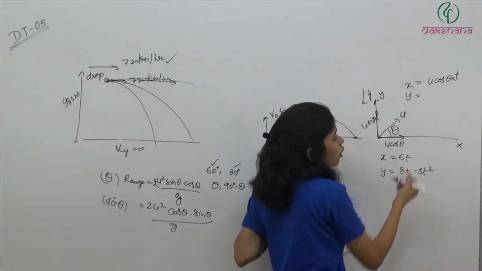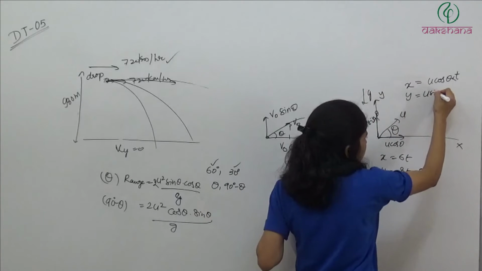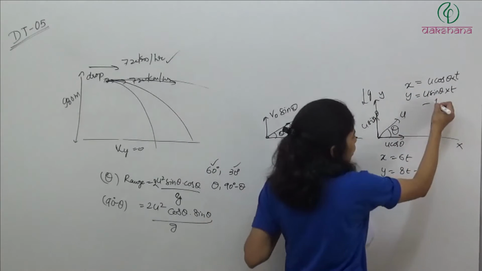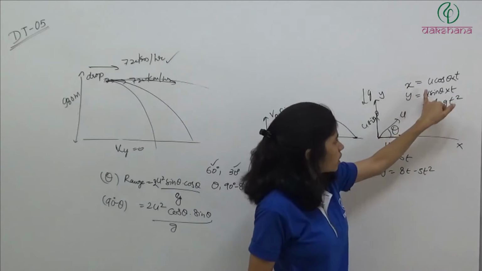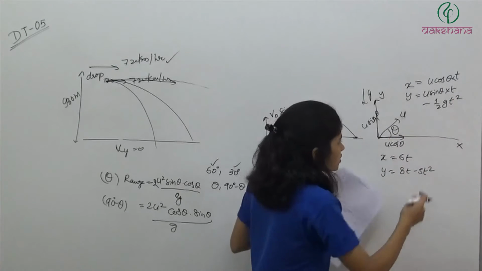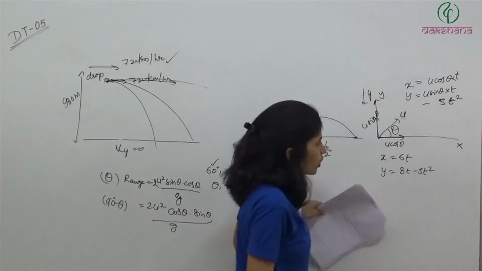y में क्या होता है? ut plus half at square. u is in this direction, u sin theta into t, ये हो गया ut minus half gt square because acceleration is in downward direction. So at any instant, the x coordinate is u cos theta t, y coordinate is u sin theta t minus half gt square. इसको solve करोगे तो क्या आ जाएगा? Minus 5t square.